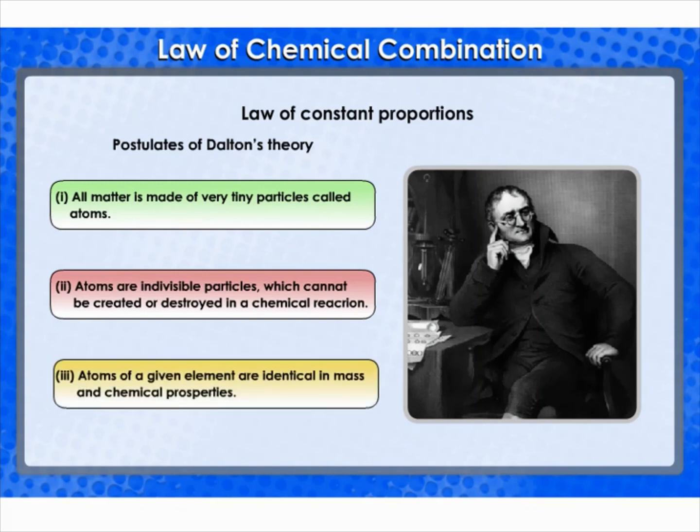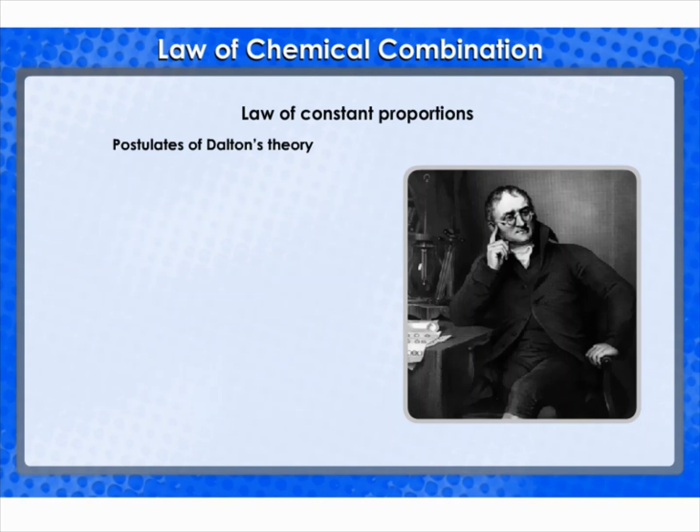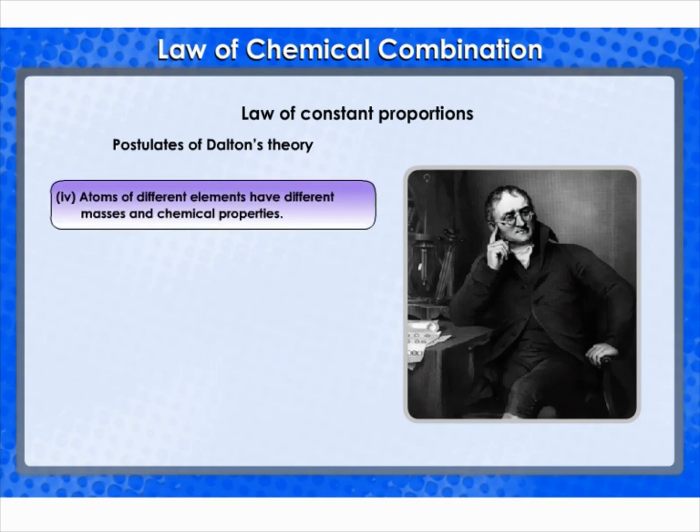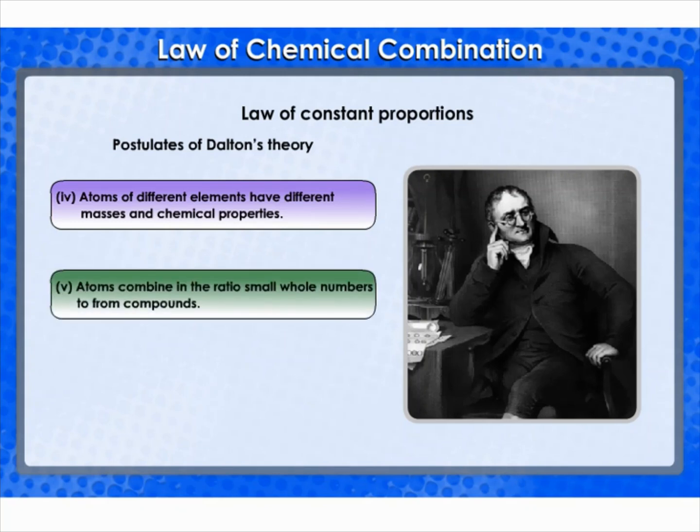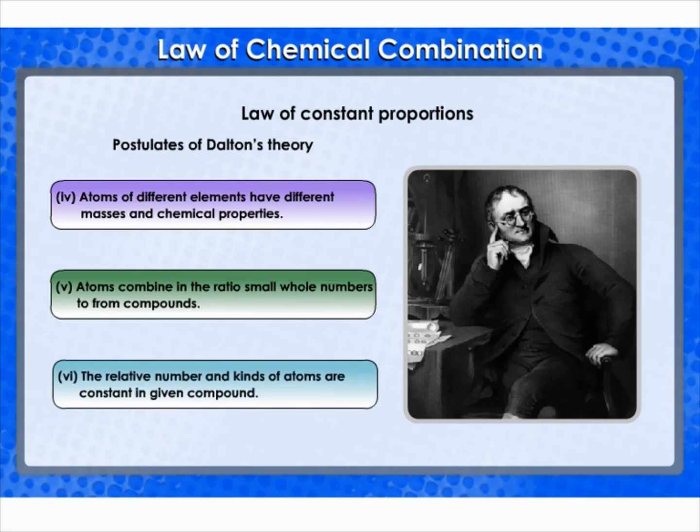Atoms of a given element are identical in mass and chemical properties. Atoms of different elements have different masses and chemical properties. Atoms combine in the ratio of small whole numbers to form compounds. The relative number and kinds of atoms are constant in a given compound.